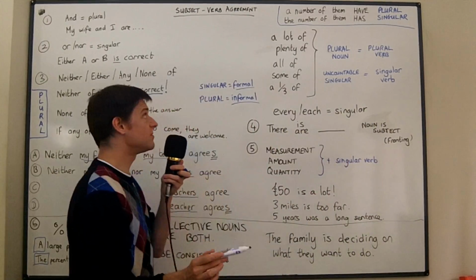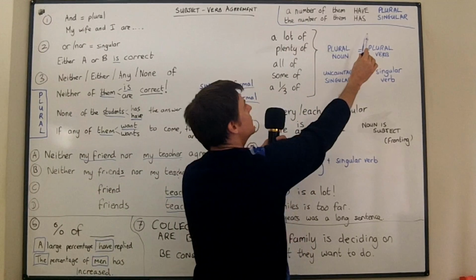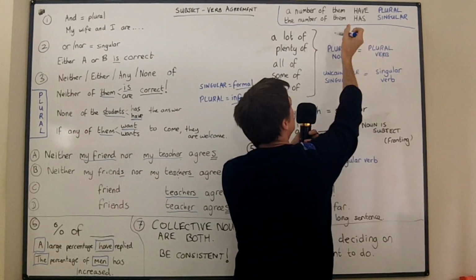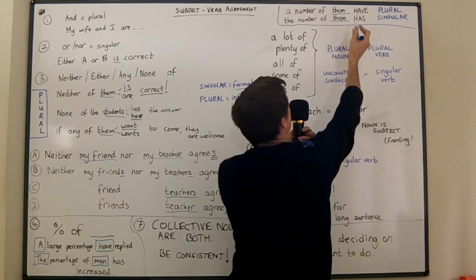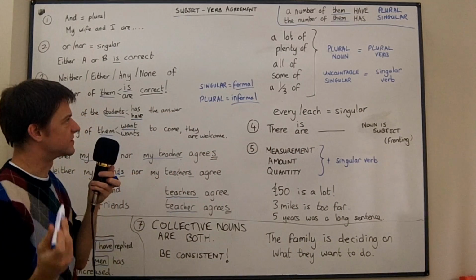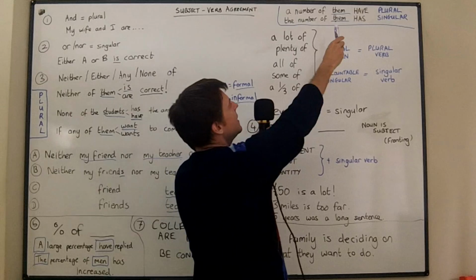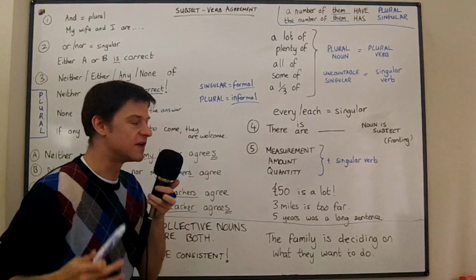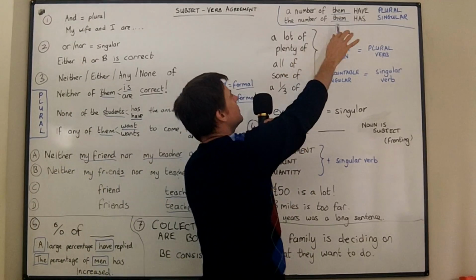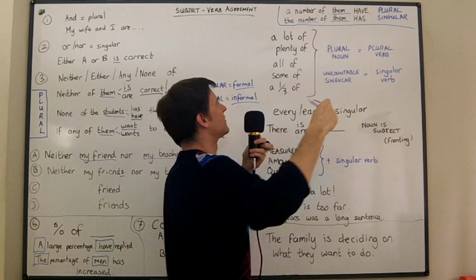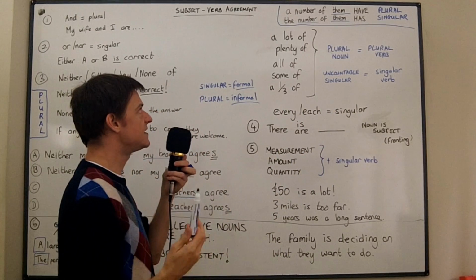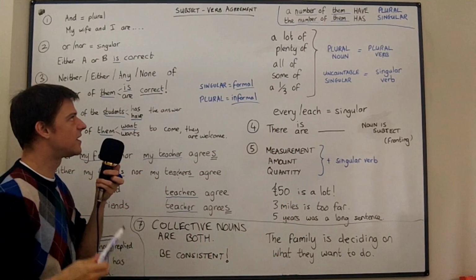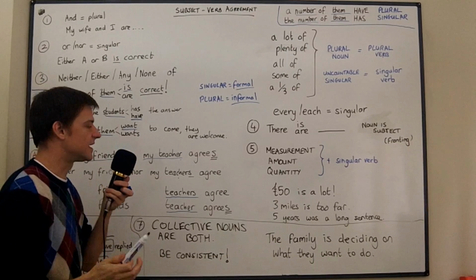Okay, now please remember that with "a number of," we use plural form of the verb, but with "the number of," we use singular. And by the way, I'm talking about with a plural noun here, because "a number of" doesn't necessarily have to be with a plural noun, but I hope you understand this difference. "A number of" is like "a lot of," it's a quantifier. "The number of," here, that is being used as a collective noun. So they're very different, these two words. They look the same, number and number. But "a number of" is a quantifier. "The number of" is actually a collective noun.